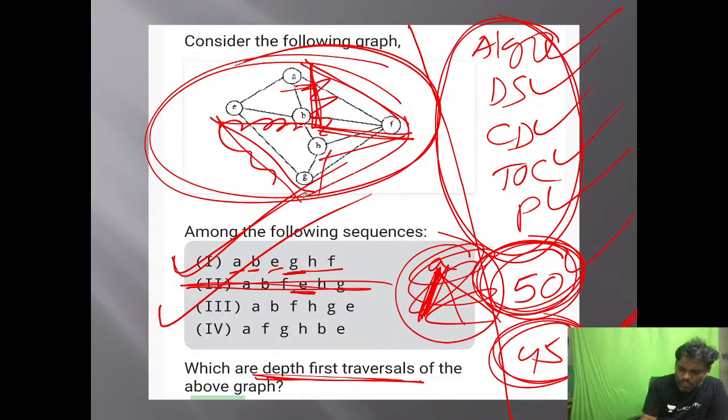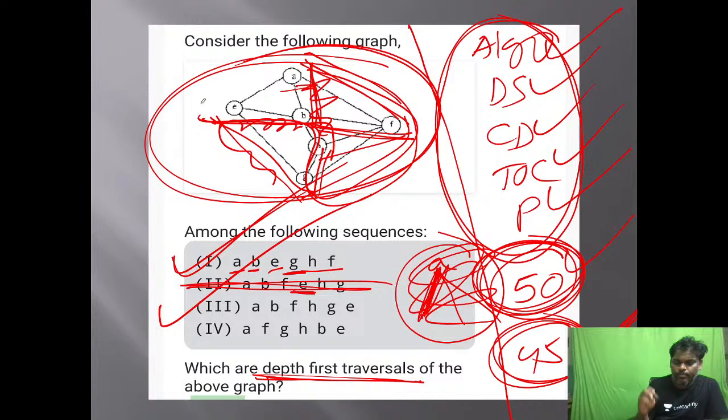F adjacent is going to be G, that is okay. G adjacent is going to be H, that is also okay. H adjacent is B, afterwards C. I think this is also okay. This is also okay. See, like this. This is also okay. I think 4 is also okay.